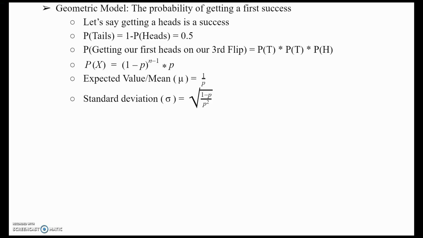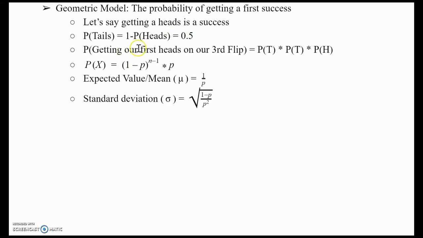The geometric model is a model that will help you predict the probability of getting a first success. I'm going to use all these examples with coin tosses because they're very easy to understand. So let's say getting a heads is a success. We all know the probability of getting a heads is 0.5. The probability of getting a tails is again 0.5.